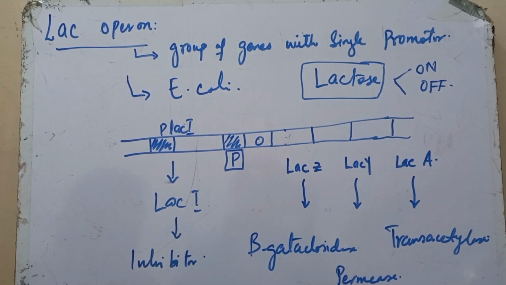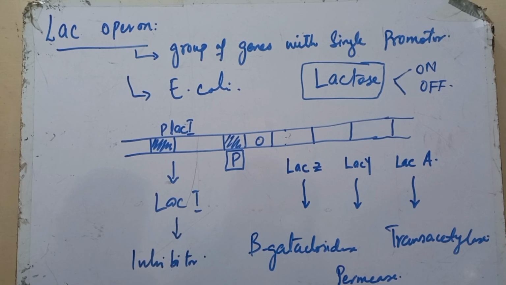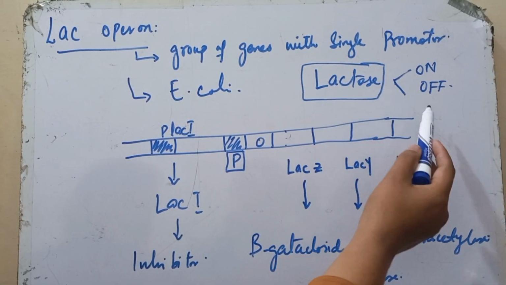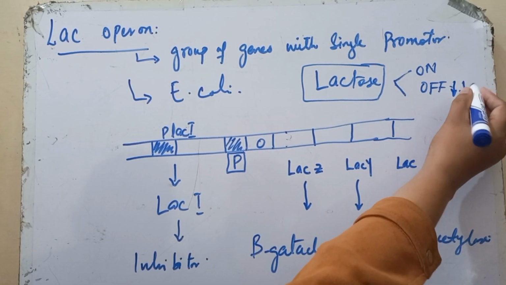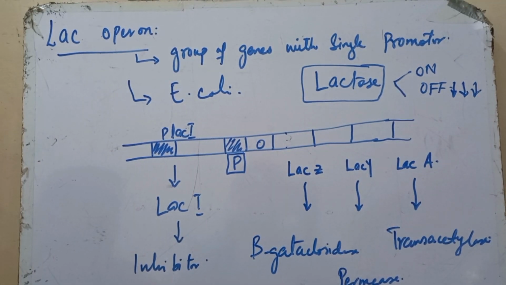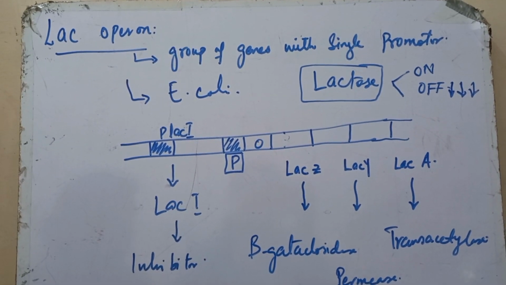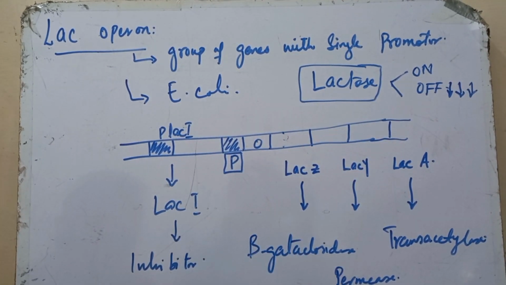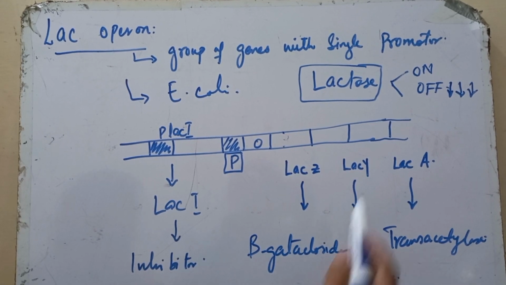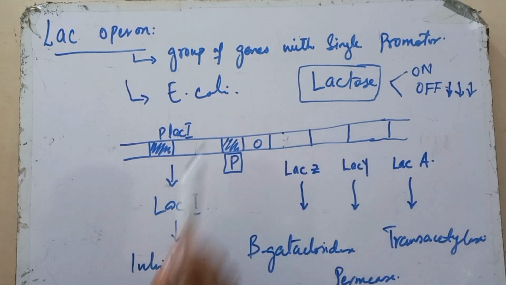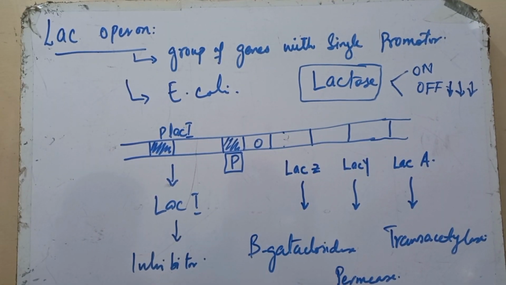E. coli uses lactose as a source of energy when the glucose concentration is low and the lactose concentration is high. If the lactose concentration is low, the Lac operon will be turned off. And if only lactose is available as a source of energy for E. coli, it will turn on this Lac operon system for the breakdown of lactose. So this is the portion of the Lac operon that is needed for the breakdown, or the hydrolysis and metabolism, of lactose.